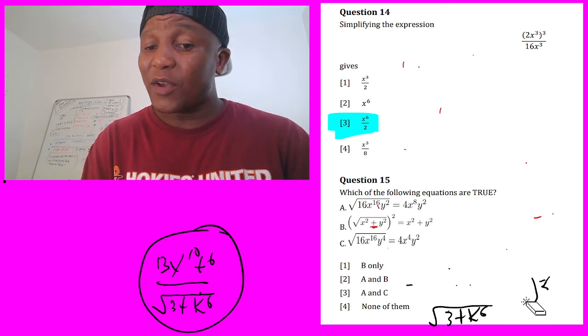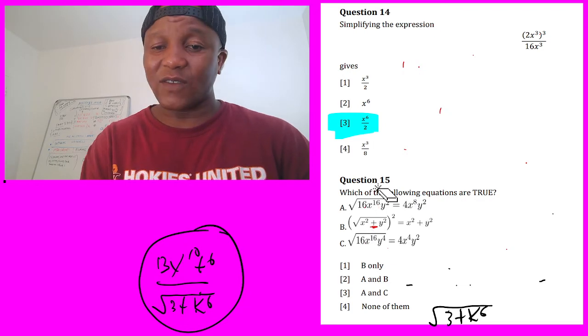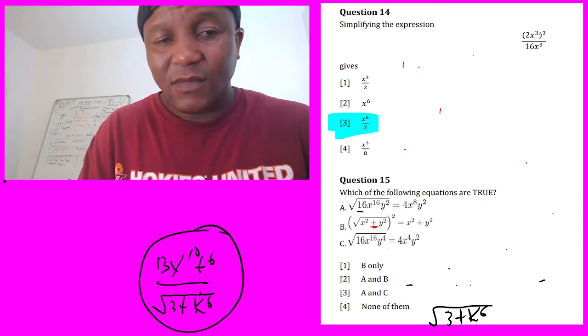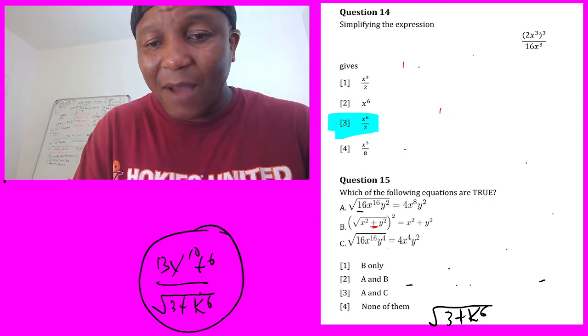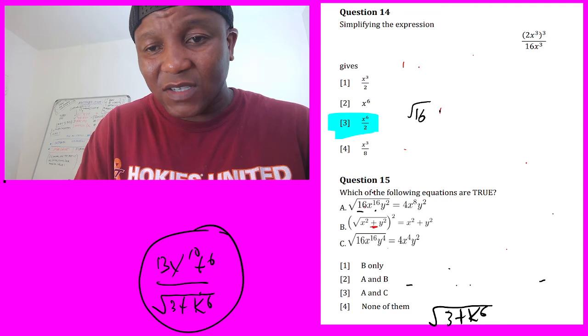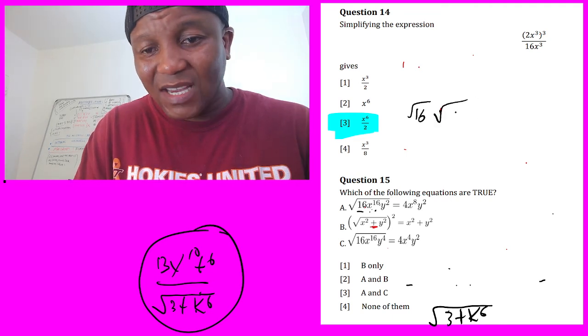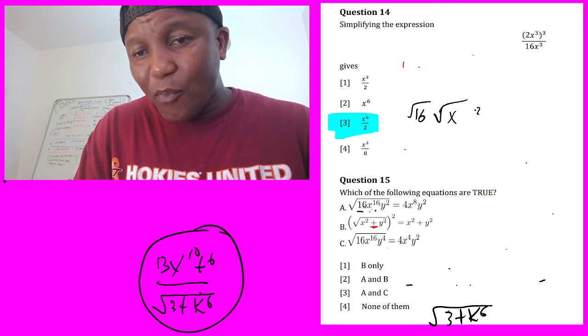We continue and let's see how we can solve this one. This one is very easy. What I'm going to do, me personally, I'm going to take the one from the left. I'm going to separate because there's a multiplication in between. So I'm going to say square root of 16, and then for the second one, square root of x power 16. So I can say x, put my 2 out. Which number is going to make 16 here? It's going to be 8.